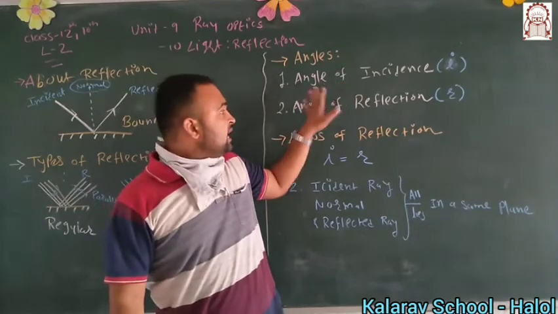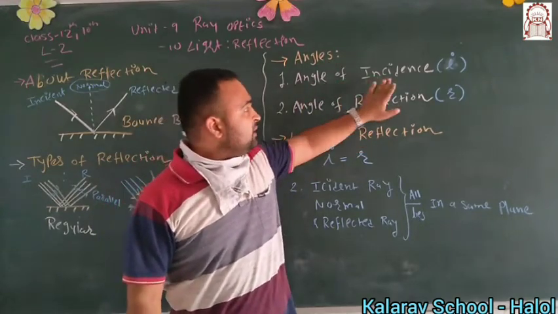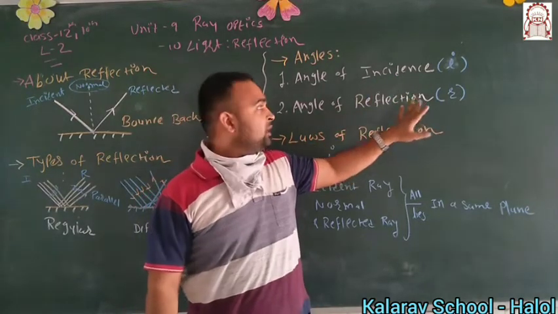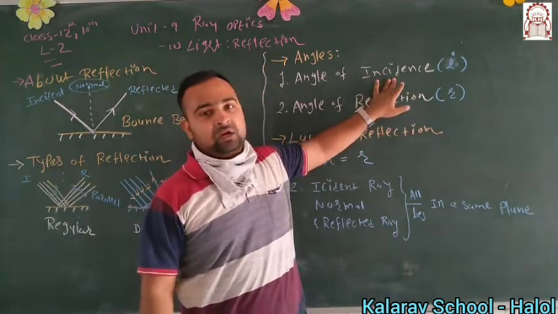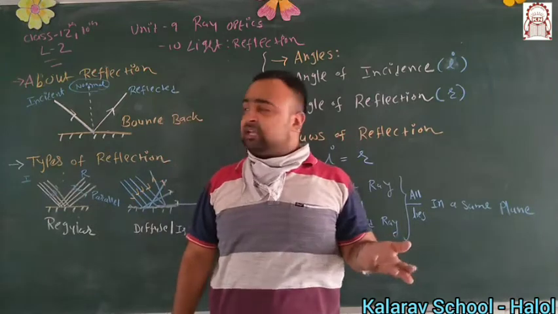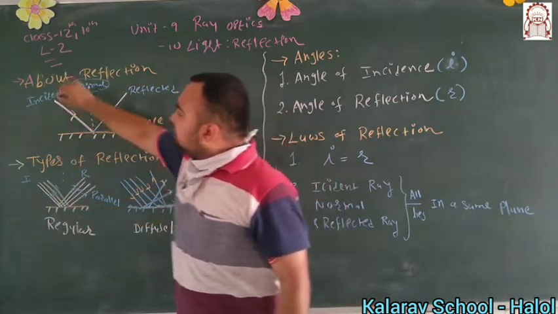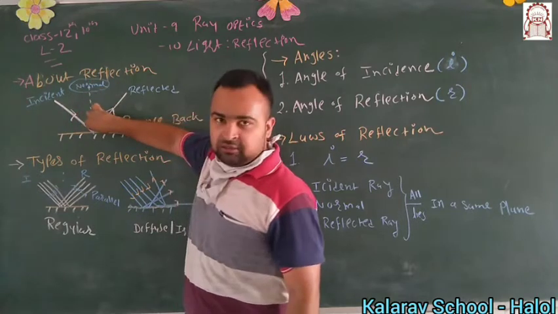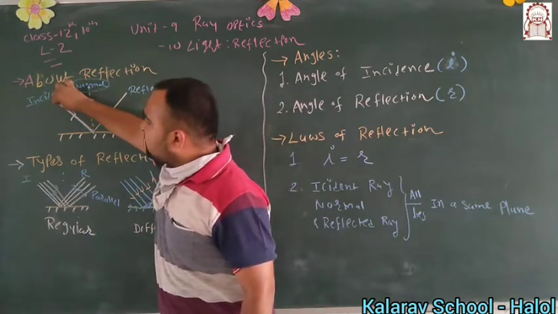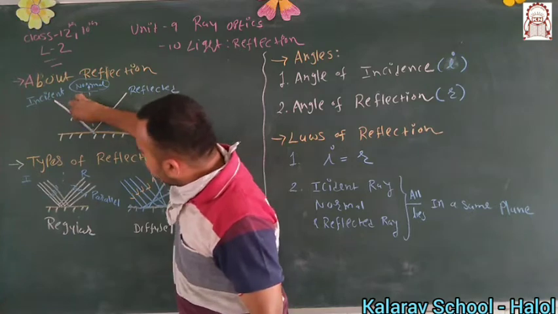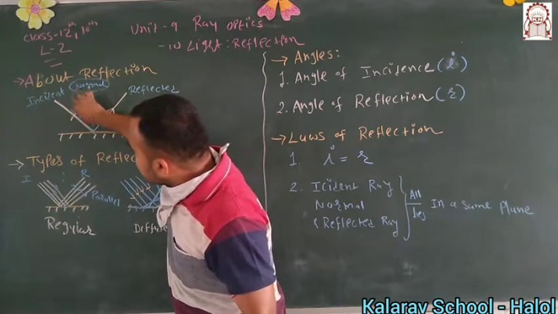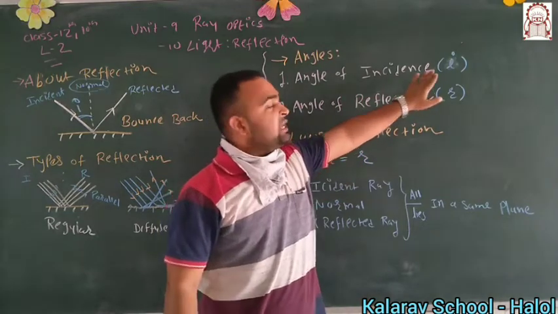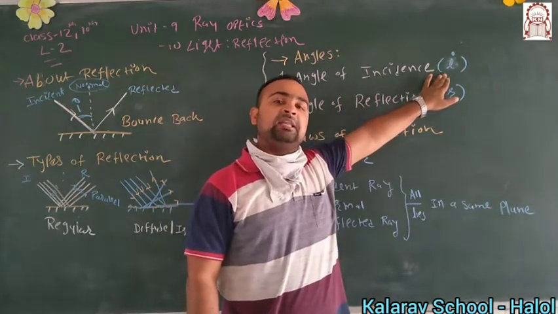There are two angles, the angle of incidence and the angle of reflection. As the name suggests, the angle of incidence is formed by the incident ray. How can we define it? It is the angle formed between the incident ray and the normal. This angle is considered the incident angle, symbolically represented by I.